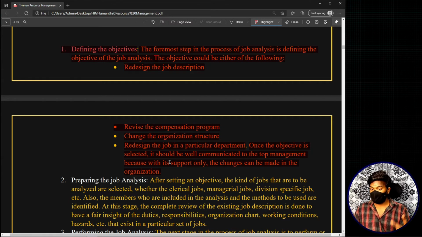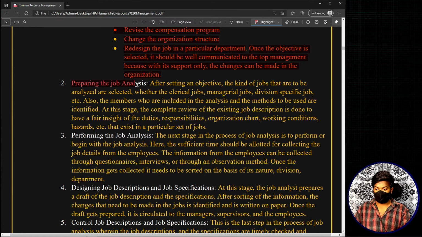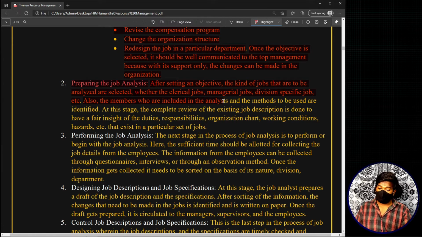The second step is preparing the job analysis. Okay, in our particular example, where we thought of consolidating certain jobs of certain HR heads, there we actually chose what all jobs we want to consolidate, right? Now see, in this step we do that. After setting an objective, the kind of jobs that are to be analyzed are selected. Whether clerical jobs or managerial jobs or division specific jobs, etc. In this way, that thing we have to do in this step. Now also, the members who are included in the analysis and the methods to be used are identified.